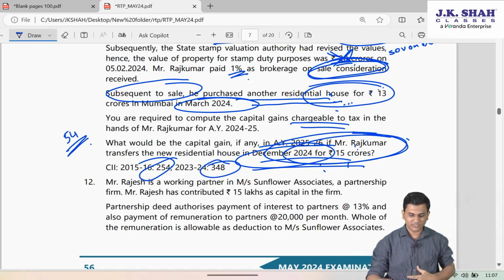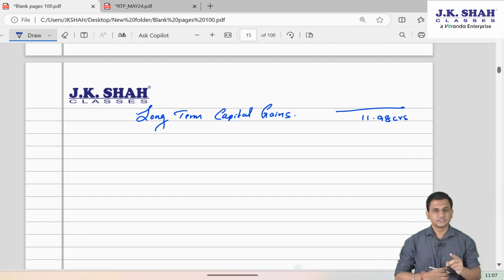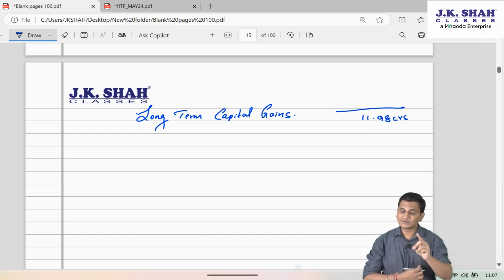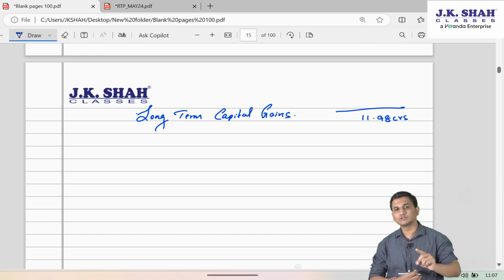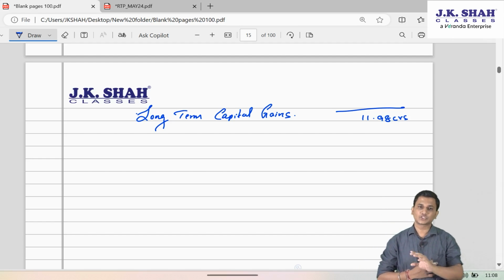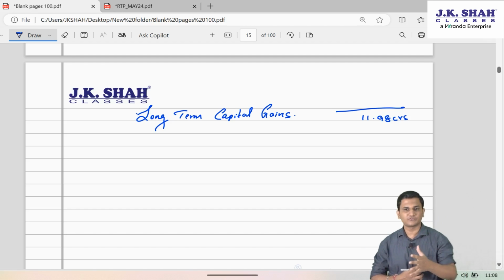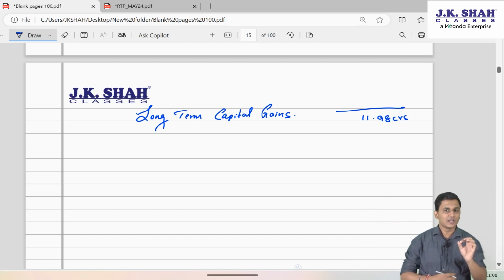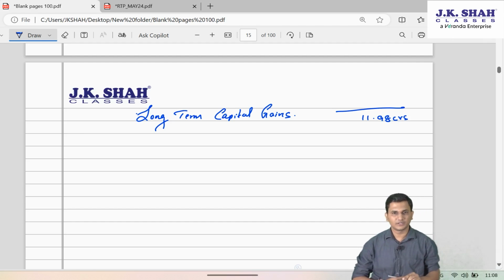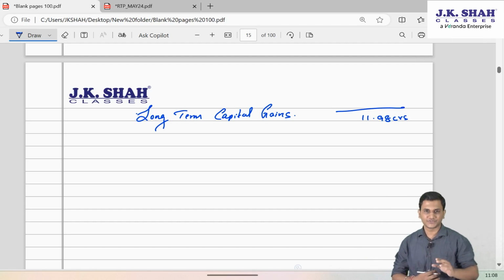Since in this question the assessee is an individual, and he has transferred a long-term capital asset which is a residential house property, section 54 gets triggered. If it had been a short-term capital gain, no section 54 benefit is allowed.